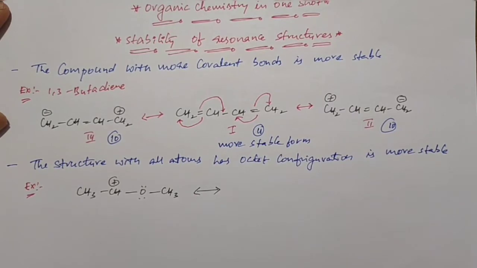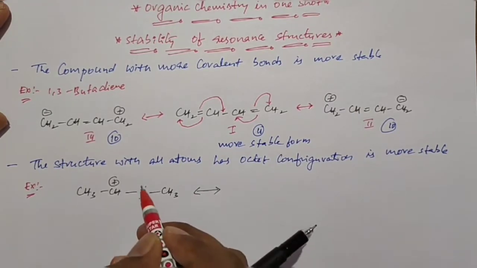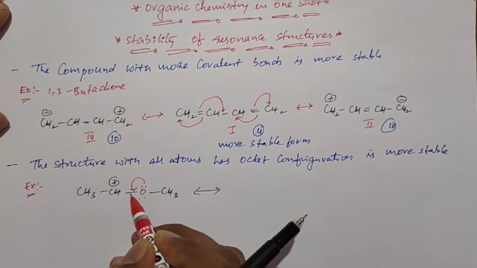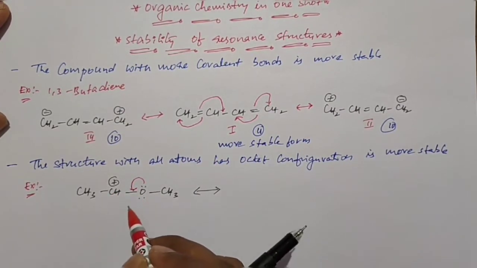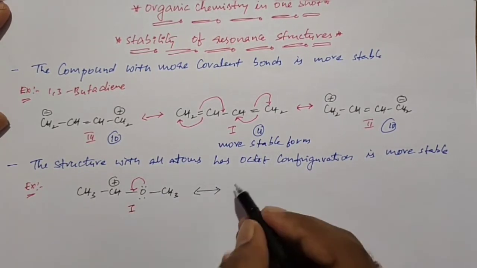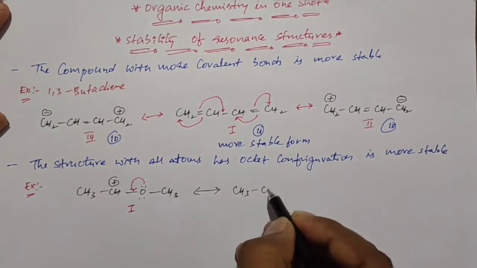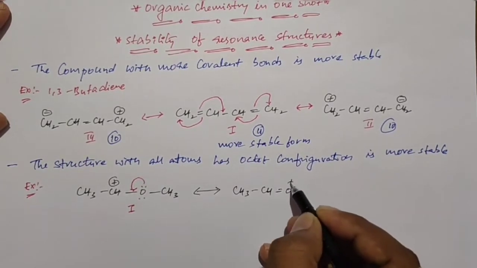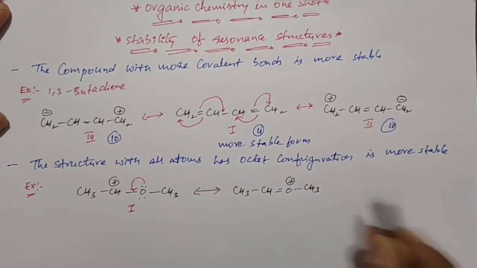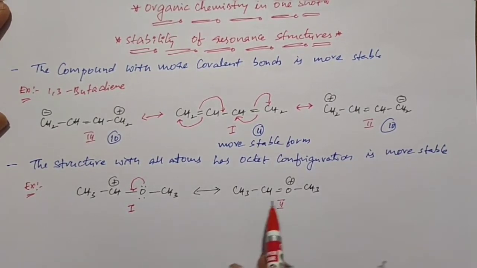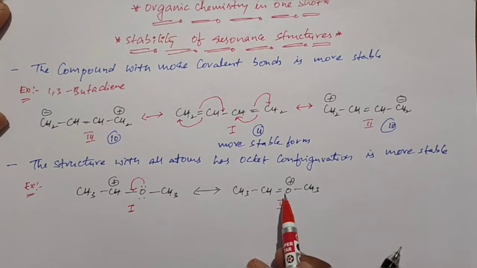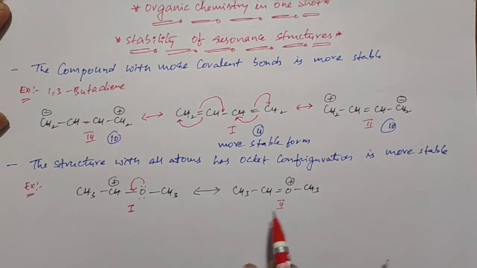This structure can resonate: when the lone pair electrons shift as pi electrons towards here, the positive charge shifts towards the oxygen. Then we get the second resonating structure, CH3-CH=O+-CH3. This is structure 2. When we compare structure 1 and structure 2, in structure 2 all atoms have an octet configuration, so structure 2 is more stable than structure 1.